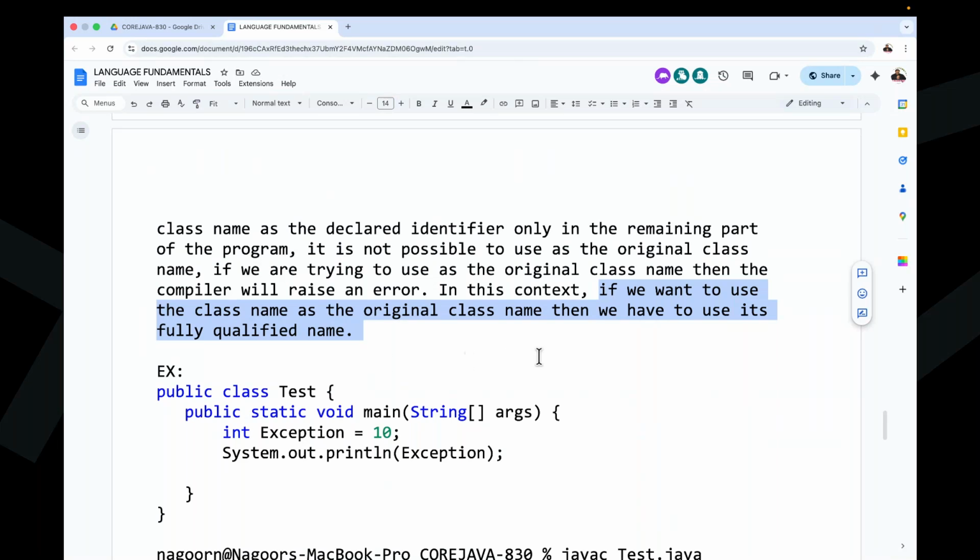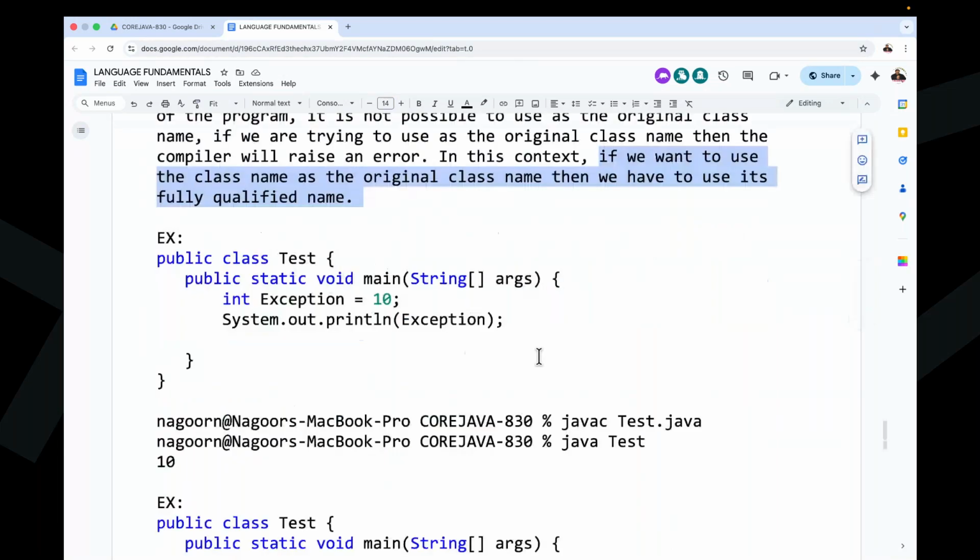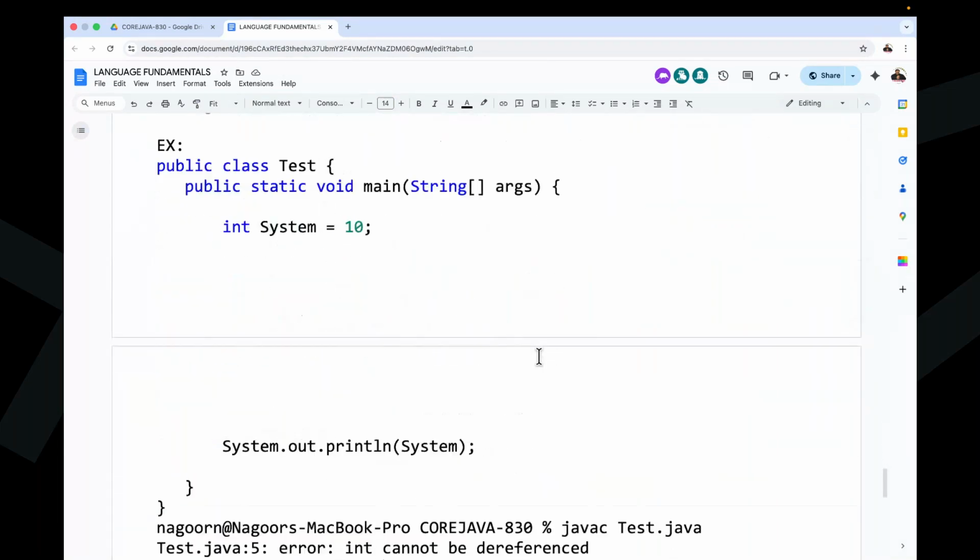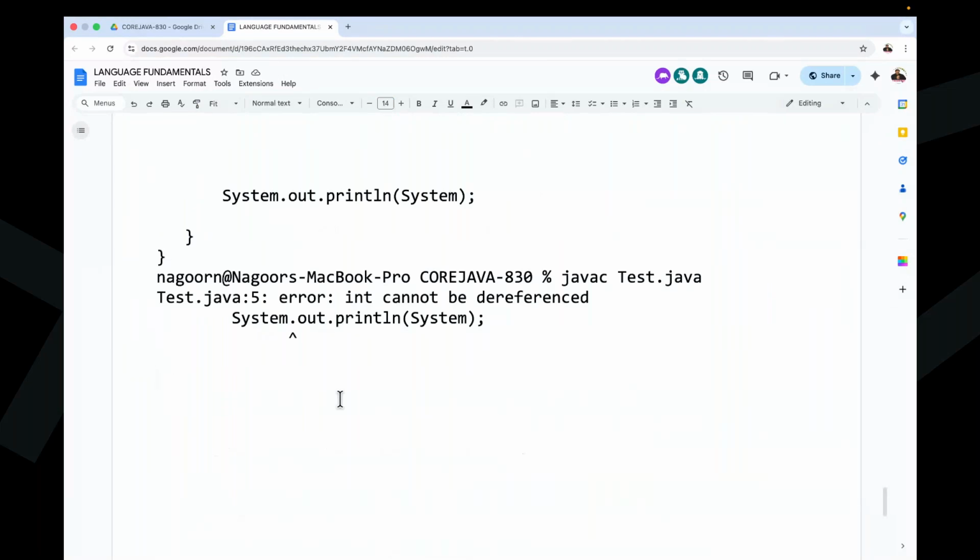Fully qualified name. If you want to use that as the original class name, then we have to use the fully qualified name. What is the meaning of using a fully qualified name? Nothing, sir. A fully qualified name is nothing but writing class names along with their package name. In Java, classes are available in packages.